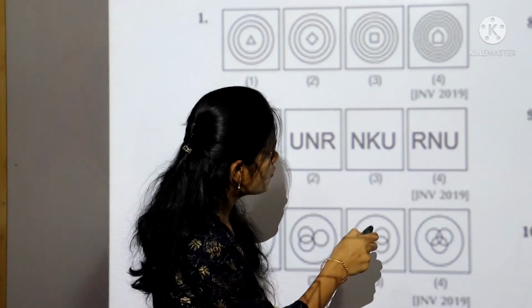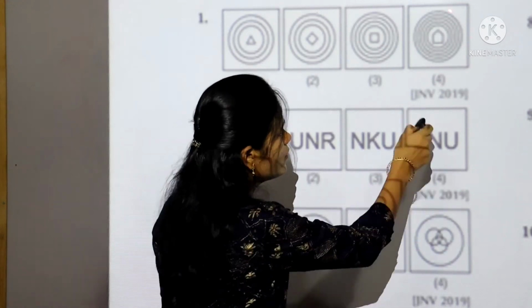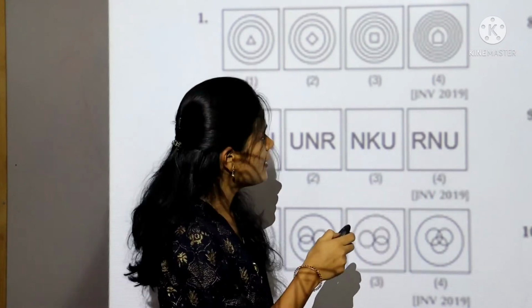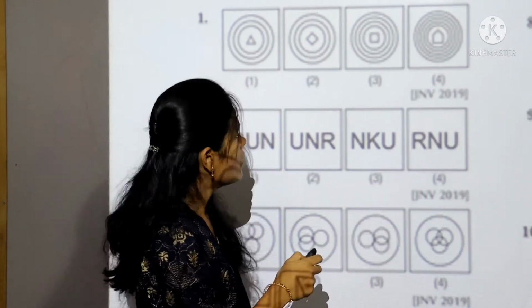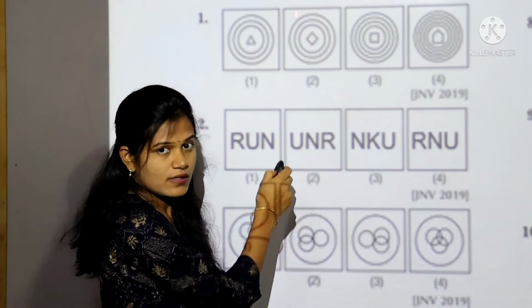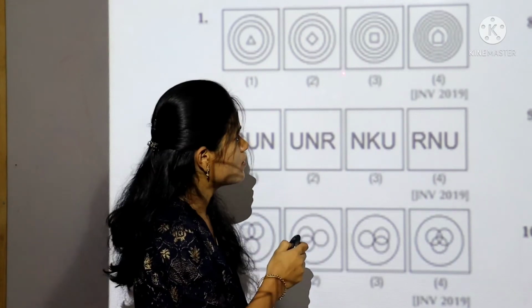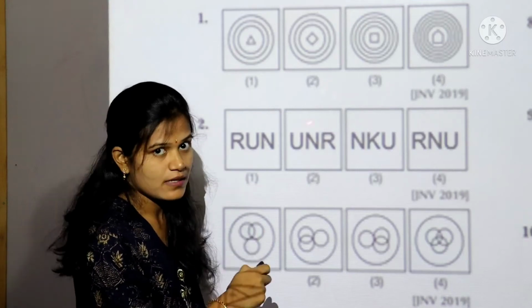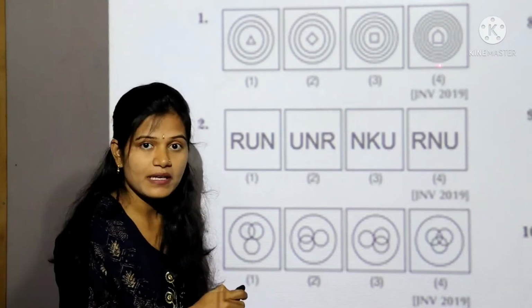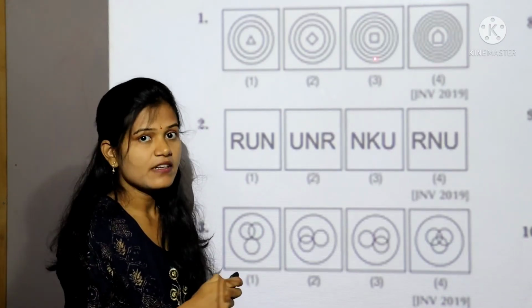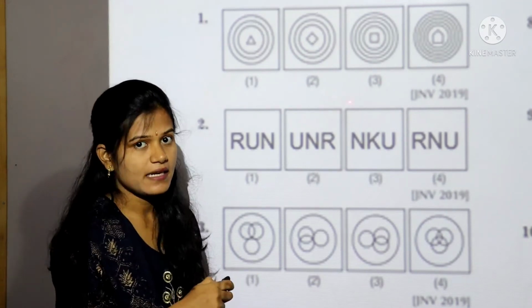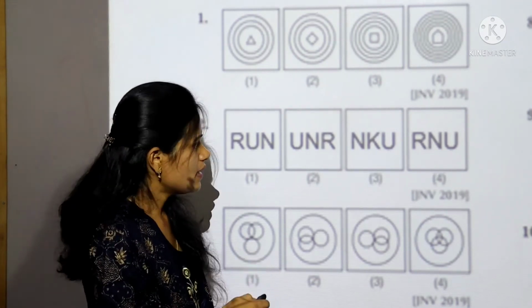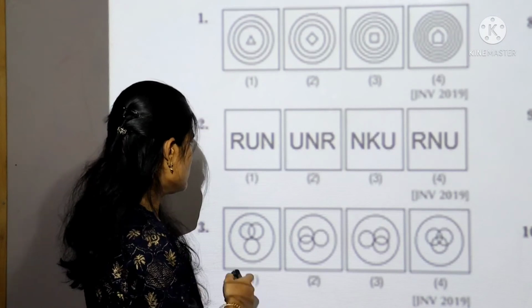In fourth box, 5 circles and inside 5 line geometrical figure. Only second box is different from others, because in all others, how many circles are present at the outside, that many line geometrical figure is present at the inside. So 2 is different.